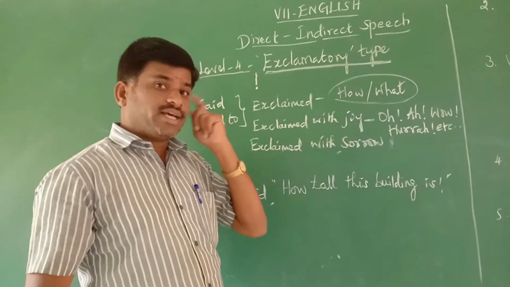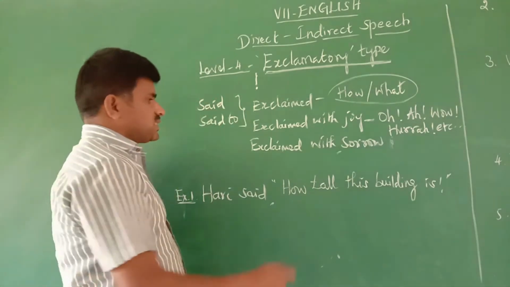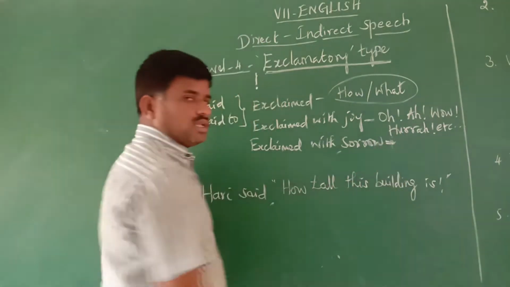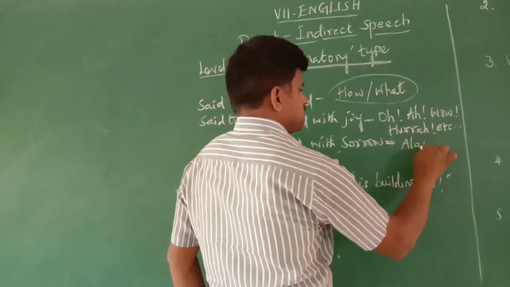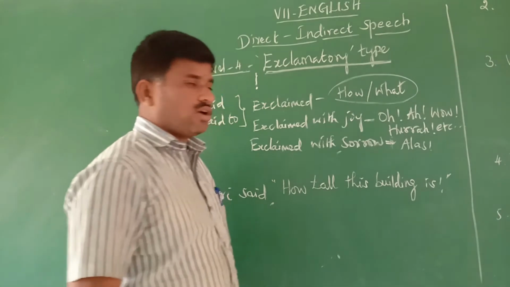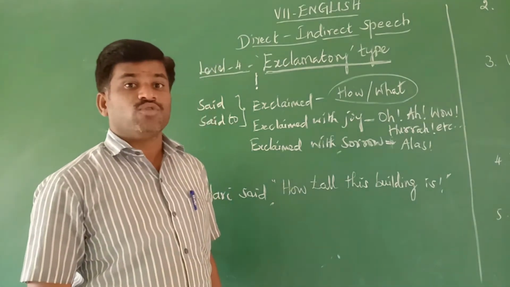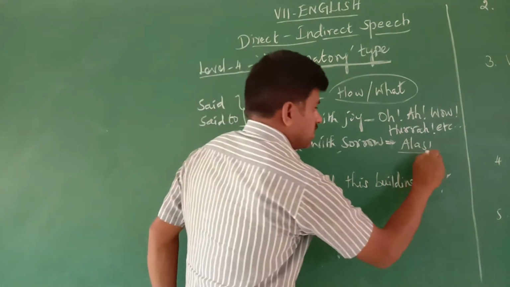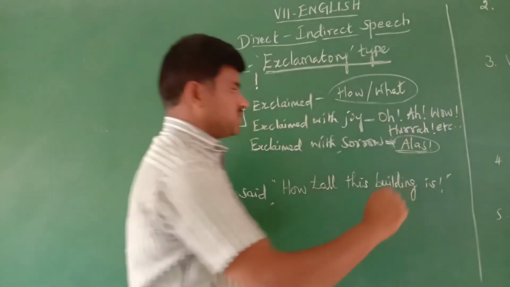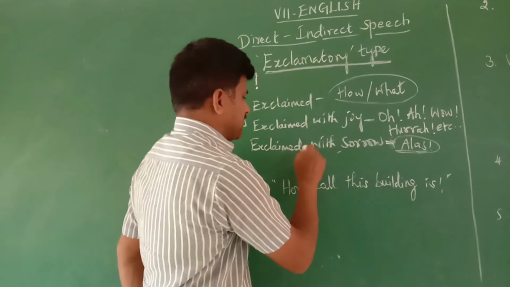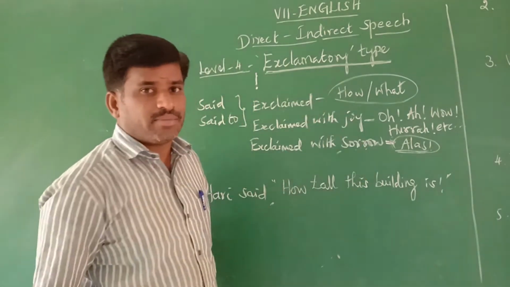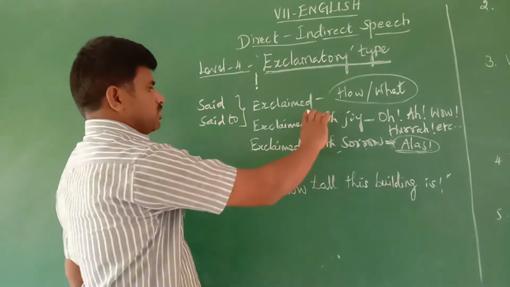This should be kept in your mind. Then exclaim with sorrow, where you use alas. Alas is for sorrow, a sad moment. If there is alas in the reported speech, use exclaim with sorrow. This should be kept in your mind.